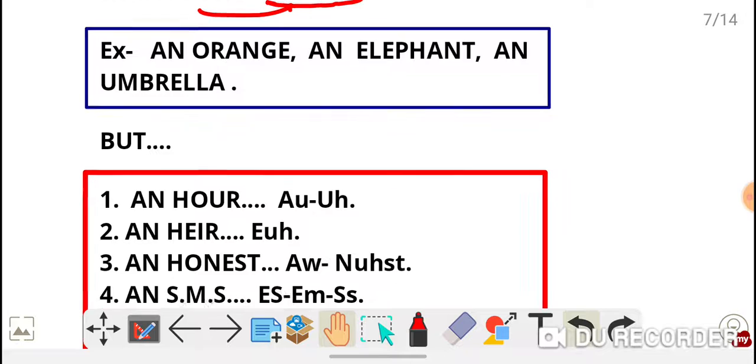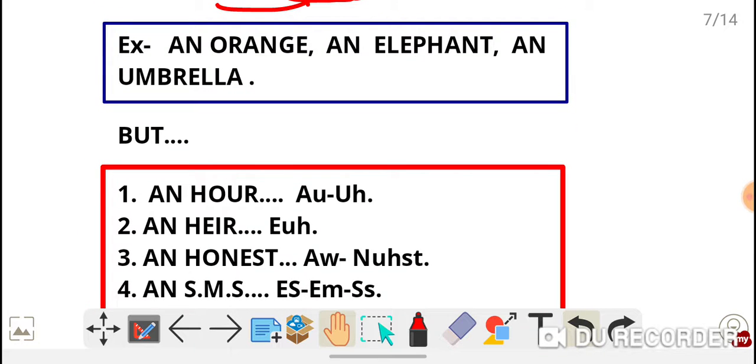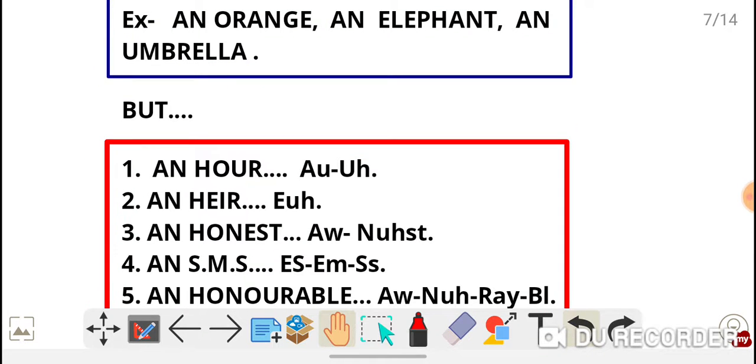But see, what most of the students do, they make a mistake, they concentrate on the word. First I tell you, there are two types of letters: vowels and consonants.